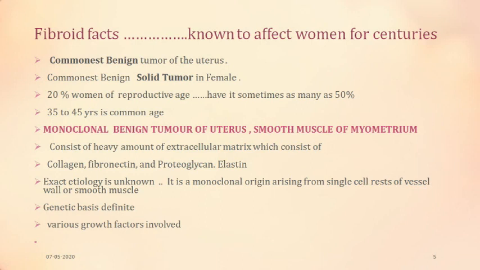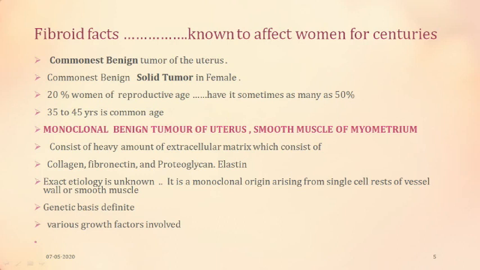Now, certain known facts about fibroids. Fibroids are known to affect women for centuries, and it may be said that it is the commonest benign tumor of the uterus. So it is a benign tumor and it is the commonest benign solid tumor of the female. 20% of women of reproductive age group, sometimes you can say 50% of women in the reproductive age group, at any time of their life may have fibroids.